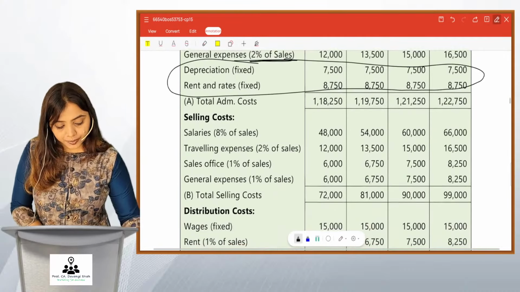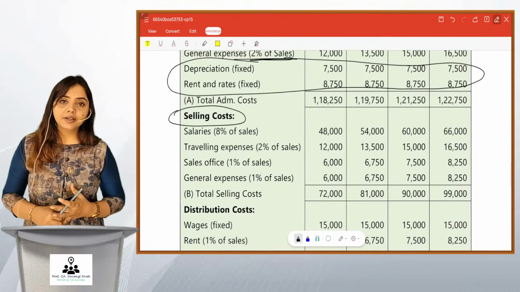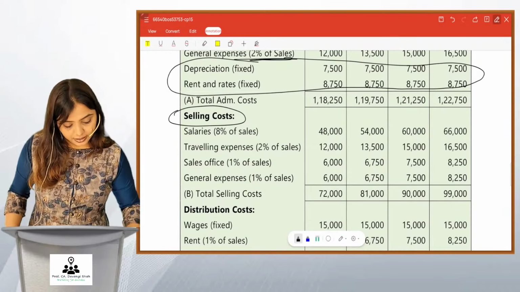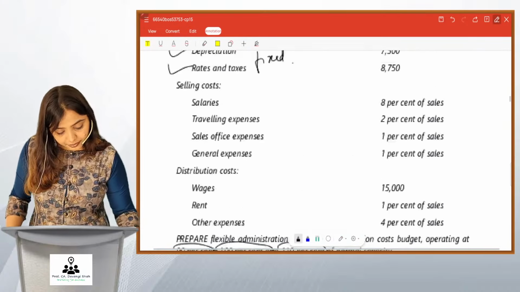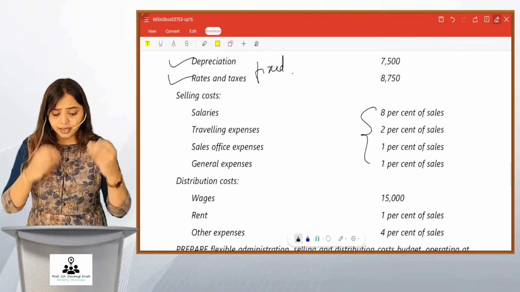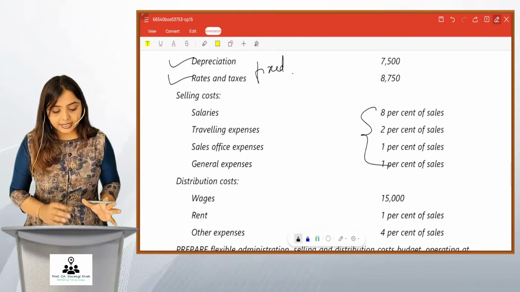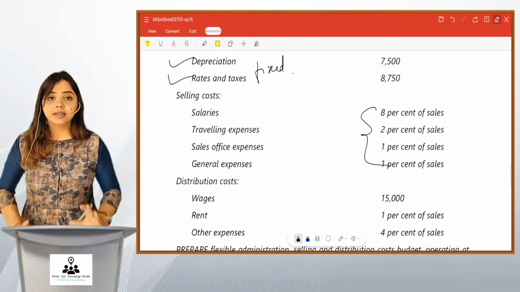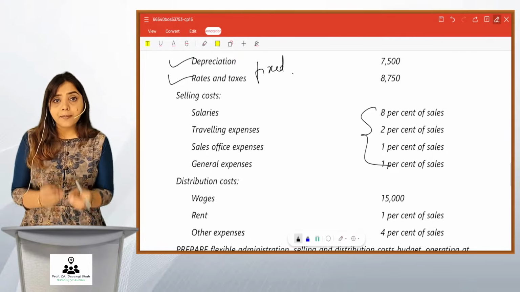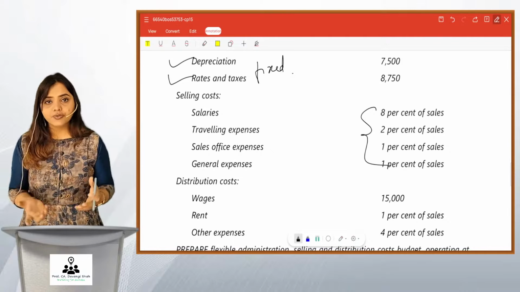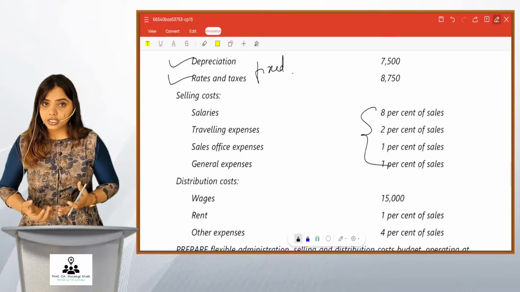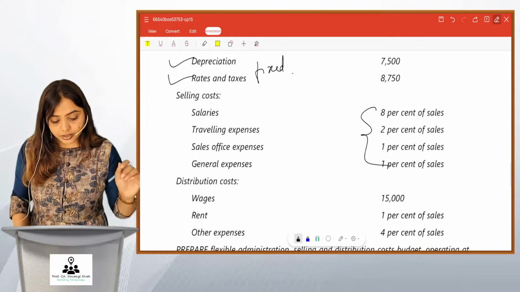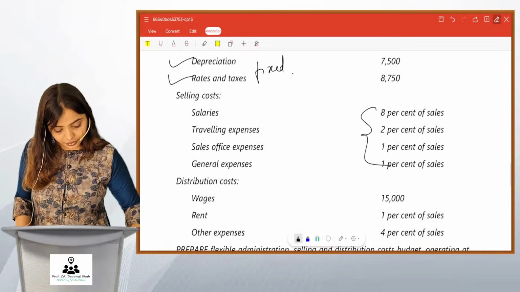I'm sure you would be happy to do the selling cost on your own. Let's look at the question again. Selling expense, everything is variable. Right? Salaries, traveling expense, sales office expense, general expense, everything is variable. They are given as some percentage of sales. So everything is variable. Your sales are changing, so all these costs will change. So let us find out the salaries and all of the costs at different levels.